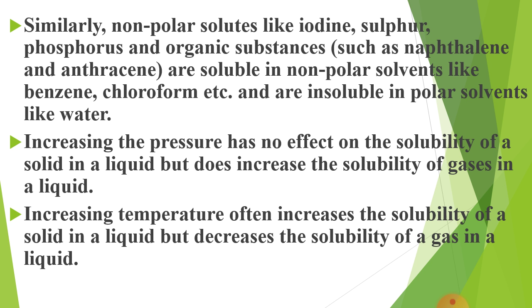Here, if we take benzene and toluene, both are non-polar, so they are soluble. But when benzene is dissolved in water, their polarity is different. That's why benzene does not dissolve in water. This also shows the concept of like dissolves like.